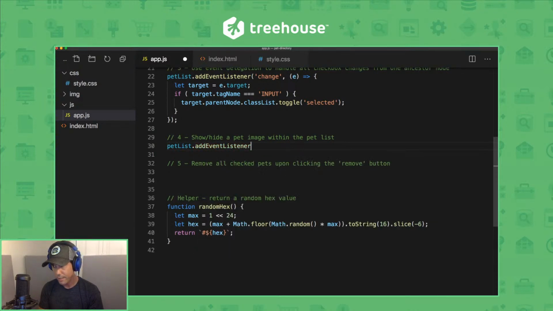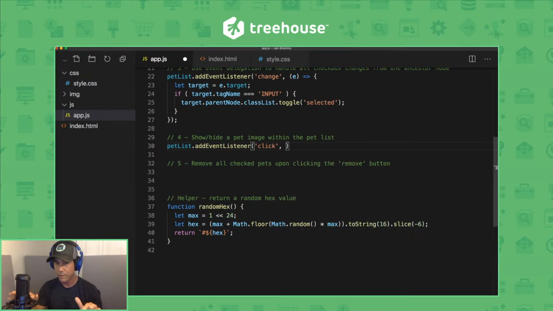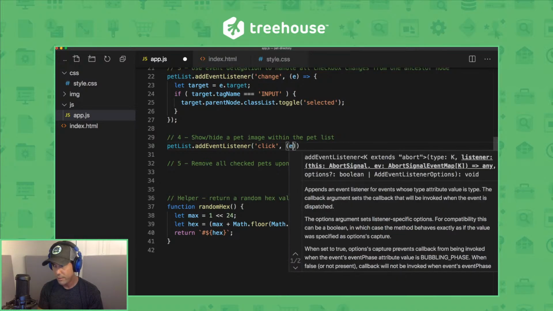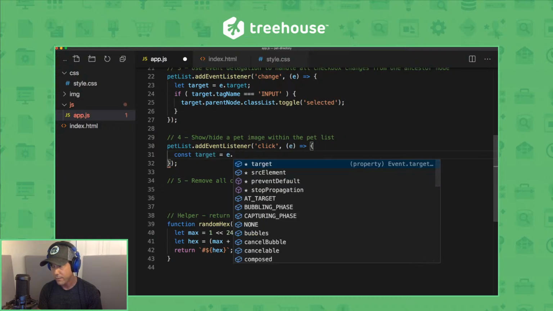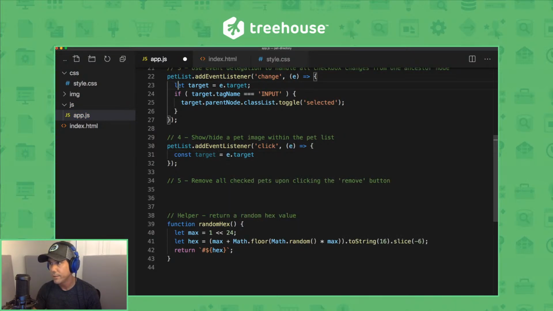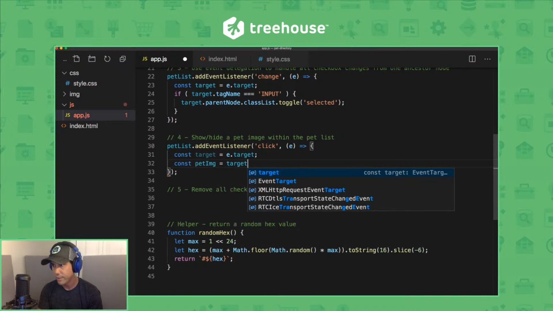So we'll say petList.addEventListener. This time we're listening for a click event. So when a user clicks on the list item, let's pass in the event object. Let's do a couple things here. We'll assign target to event.target. It's a little more consistent. We'll talk a little bit more about what this variable means in just a second as well.